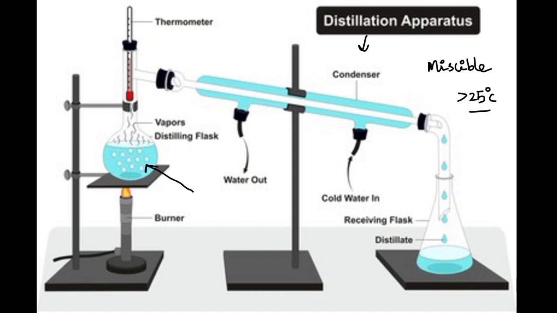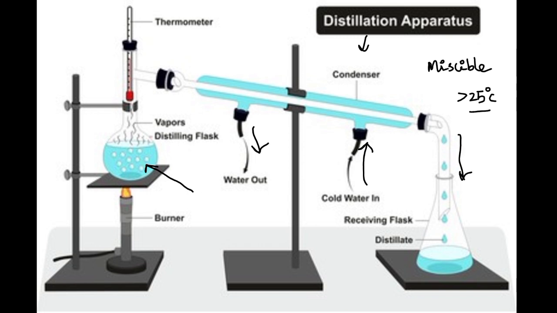You have to collect the miscible liquids here, and this is the thermometer to read the temperature, and this is a condenser which cools the vapor. For this there will be an inlet for cold water and an outlet, because this cold water cools the vapor, and the vapor is converted to liquid, and that liquid is collected here.